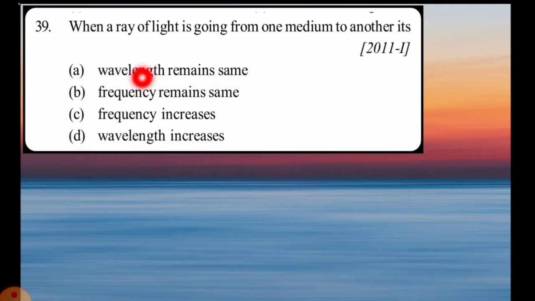No, no, no. We know that merchant wavelength shows changes. C, frequency increases. No, king frequency is rigid and does not show changes. So option C is also wrong. D, wavelength increases. This option is incomplete because it may increase or decrease. So this is again wrong. Option B, frequency remains same. Yes, king frequency always remains same.